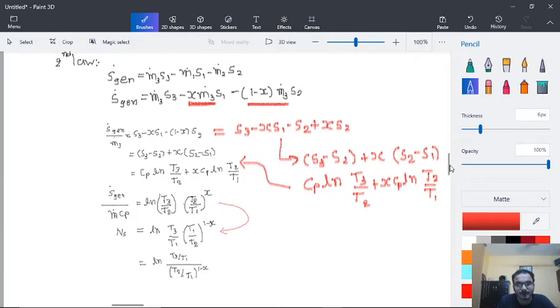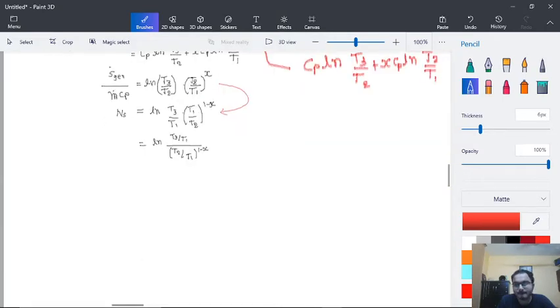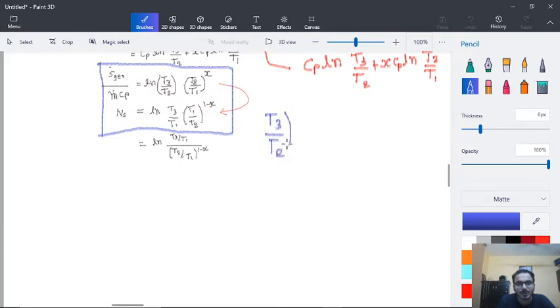And if we focus on these two formulas, in the first formula we have T3 by T2 into T2 by T1 into x.